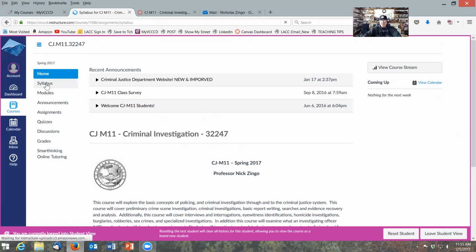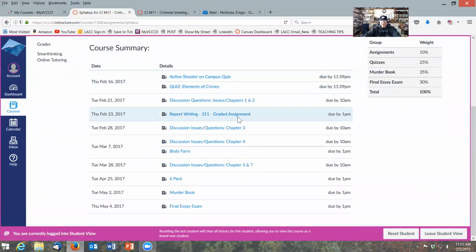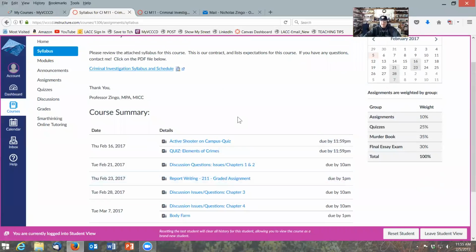If you want to take a look at the syllabus, there is an online syllabus and schedule, and yes, I will be providing a hard copy syllabus and schedule in class this week. You would click this here, it will bring up a PDF of the syllabus and schedule if you want to take an advanced look and look for those couple extra credit opportunities I may or may not have built into there. Those of you that have taken me before know what some of my tricks are. Down below will be a course summary of some of my expectations of you that will be done this semester.